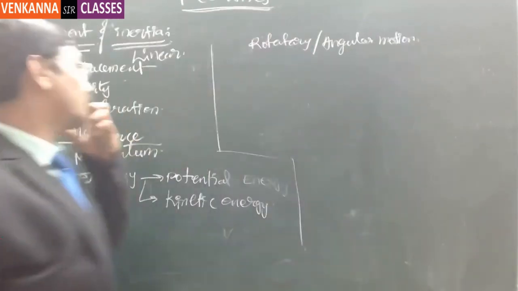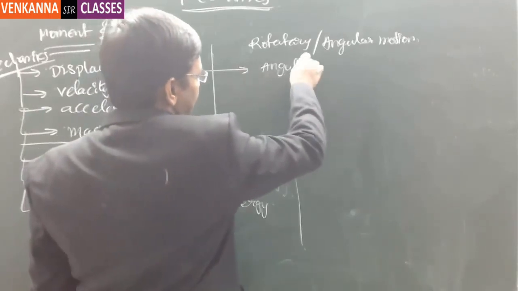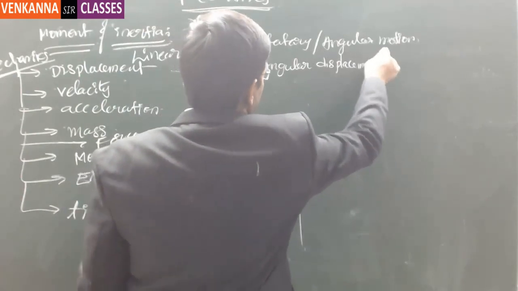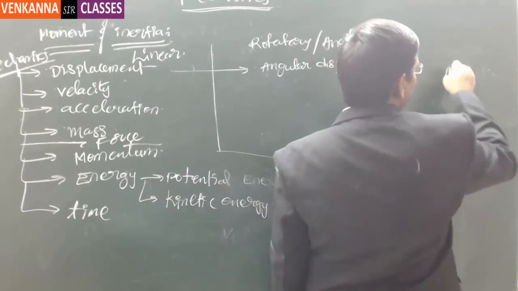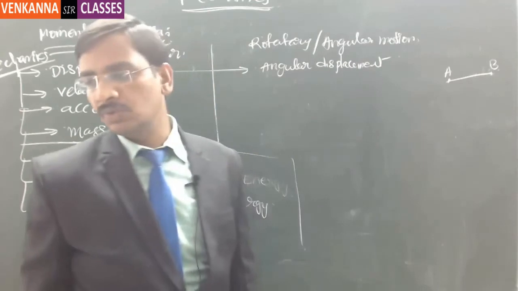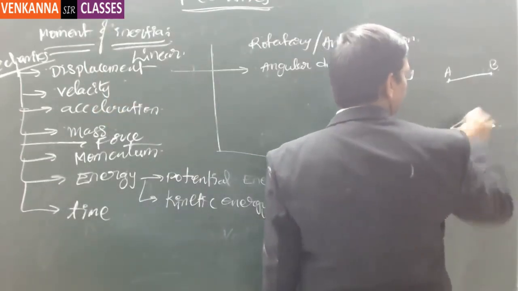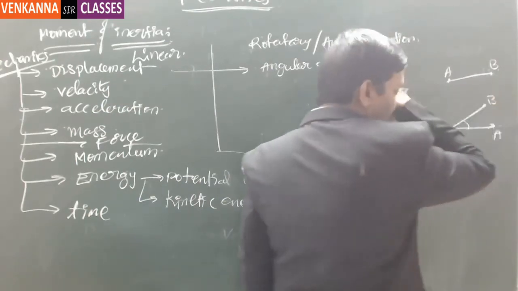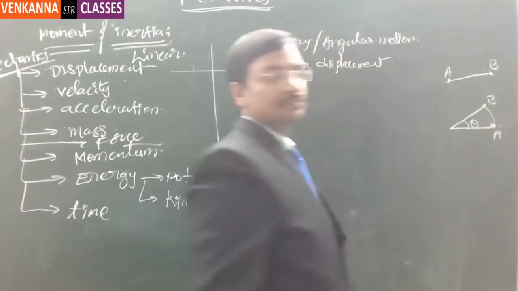So corresponding to the linear displacement, we have angular displacement. That means suppose in linear displacement this particle moves from point A to point B. Then correspondingly in a circular motion, if the particle is at point A and then moves to point B, we say that it moved an angular displacement of angle theta.